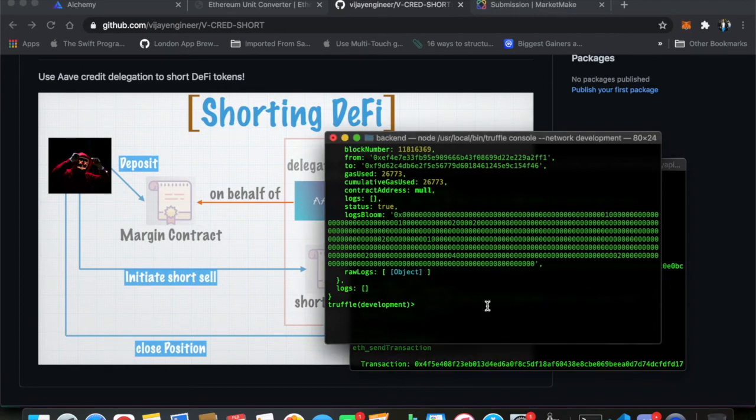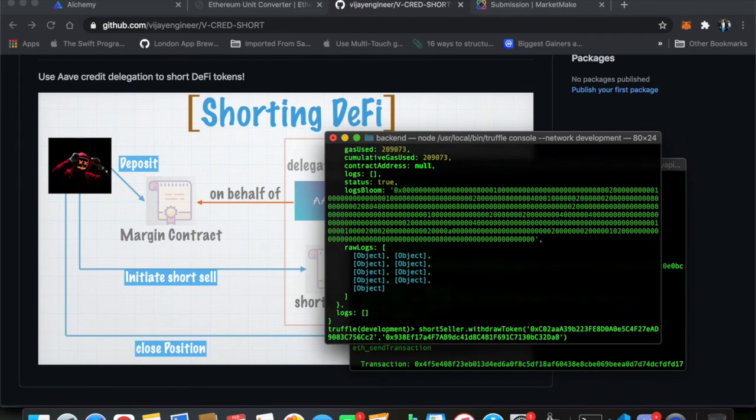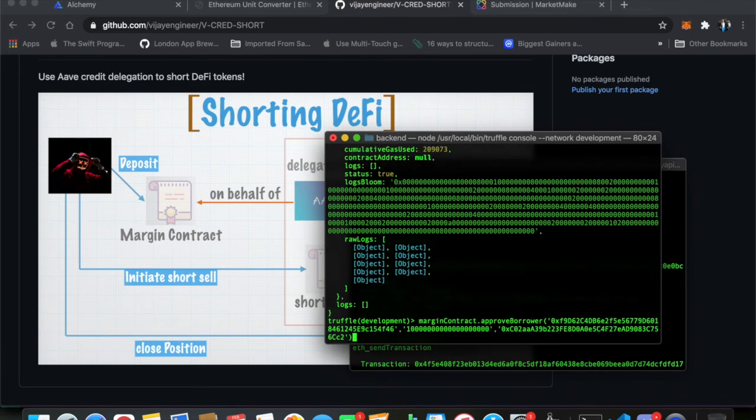So the first step is to deposit the money into the margin contract, and for this we can use the deposit collateral method in the Aave credit delegation. Essentially we are now depositing 10 wrapped ether from that contract into this margin contract. After that amount has been deposited, we can approve the borrower. This will be the borrower contract. The borrower will be, in this case, the short seller, and the short seller is now given a line of credit of about 10 wrapped ether.